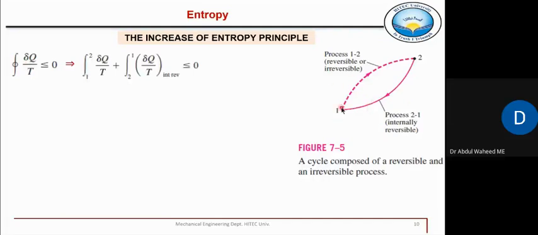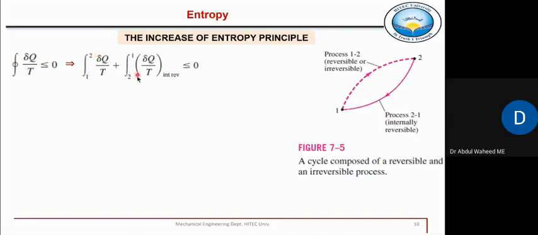So here for process 1 to 2 del q by t plus process 2 to 1 del q by t. During this process, whatever heat is transferred and at whatever temperature is written here, plus for the reverse process 2 to 1 or the return process. But this process is definitely reversible. This process may be reversible or may not be reversible. Okay, this process which is reversible, whose path is known, ये जो path है 2 to 1 which is reversible, 2 to 1.